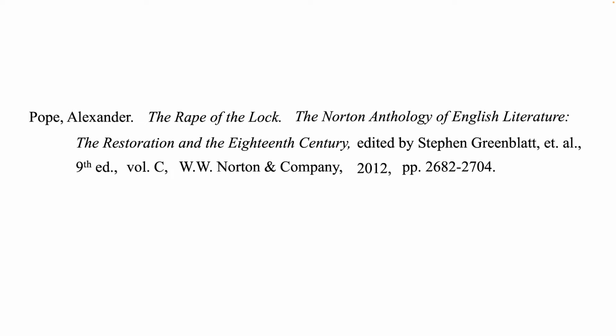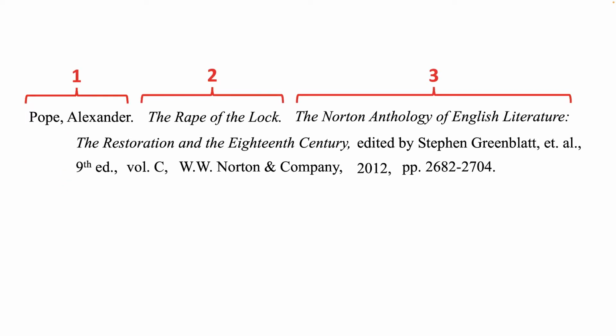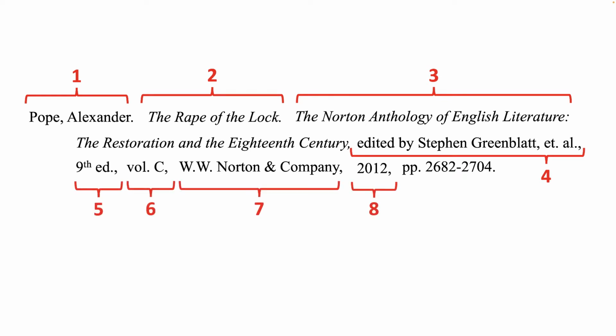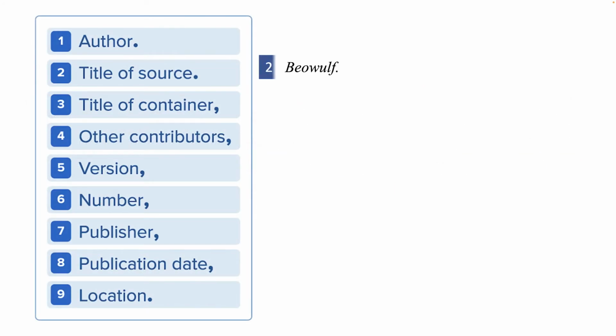So notice it'll look something like this with a hanging indent. A hanging indent is when the first line of the entry appears at the margin on the left, but all the other lines for that entry are indented. Well, the first element is here, Alexander Pope, followed by the second, the third, the fourth, fifth, and so on. Notice that we list them in sequential order in our works cited entry. Let's look at another example.